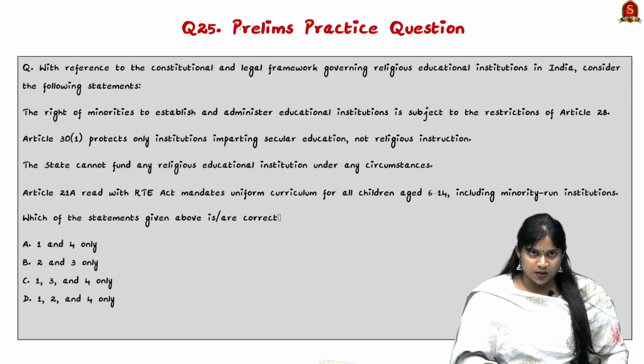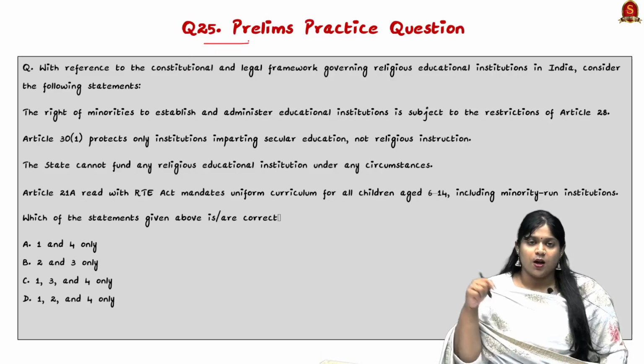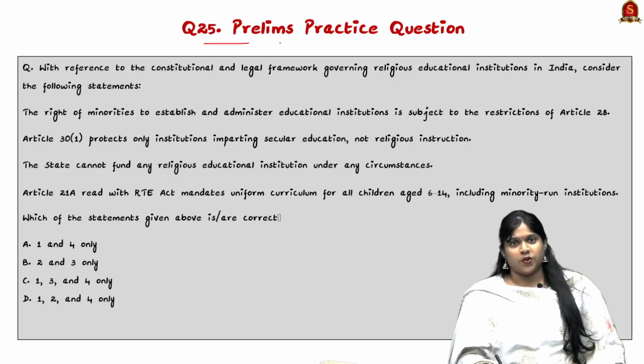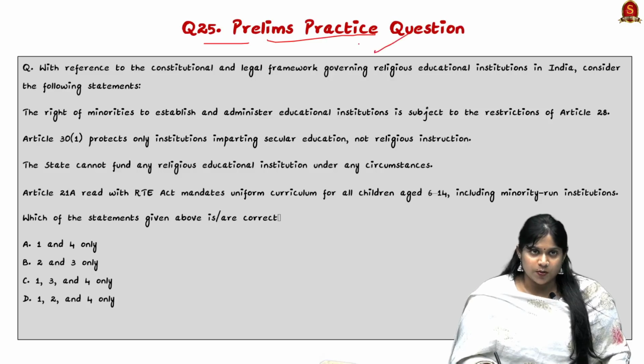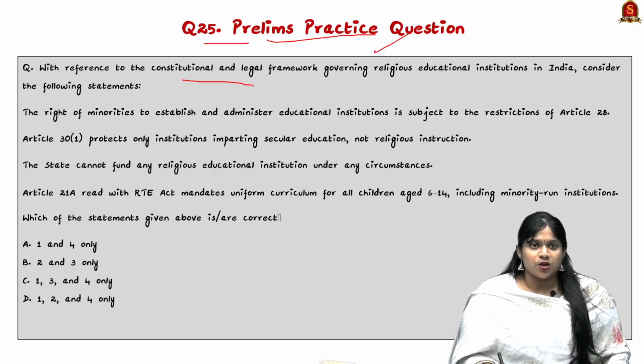So check the basics for this, and for this question make sure you give a comment in the comment section. Looking into the prelims practice question: with reference to the constitutional and legal framework governing religious educational institutions in India, consider the following statements. One, the right of minorities to establish and administer educational institutions is subject to restriction of Article 28.